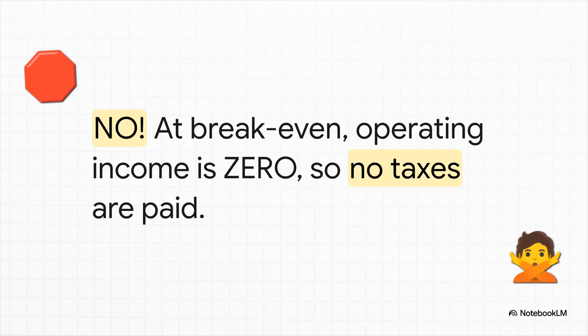Why? Well, because at the break-even point, your operating income is exactly zero, and zero profit means zero taxes. Any percentage of zero is still zero. So whether the tax rate is 10% or 90%, your break-even point never shifts. Remember that, and you've just guaranteed yourself a point on the board exam.